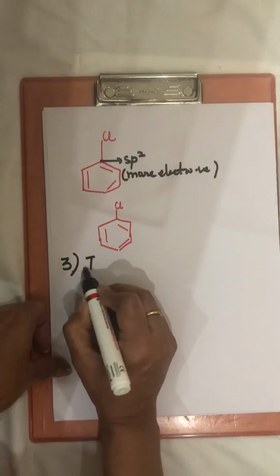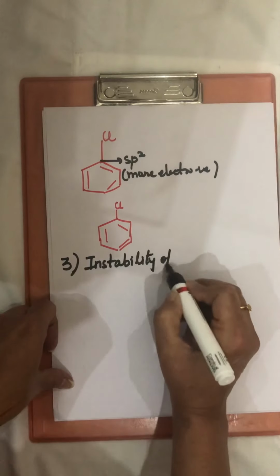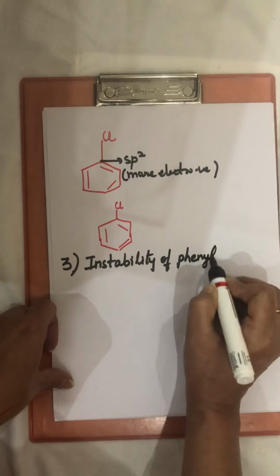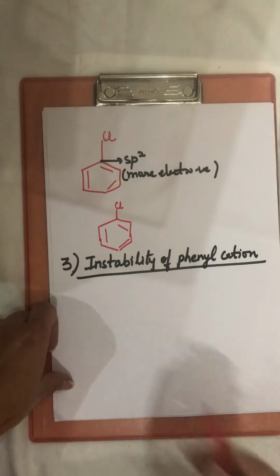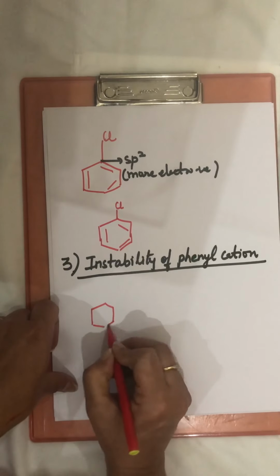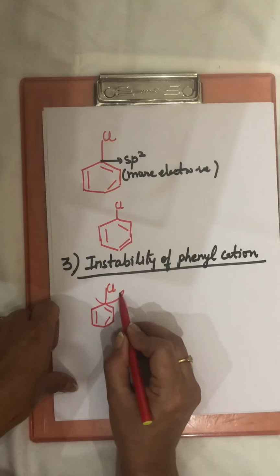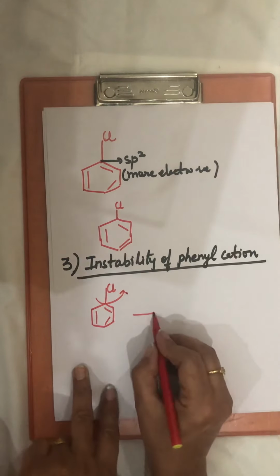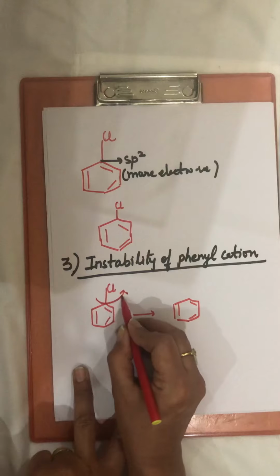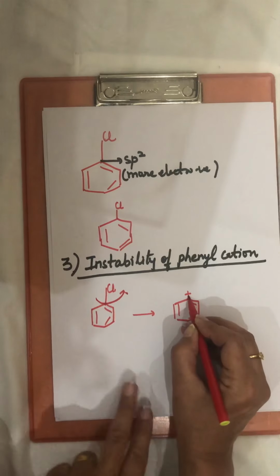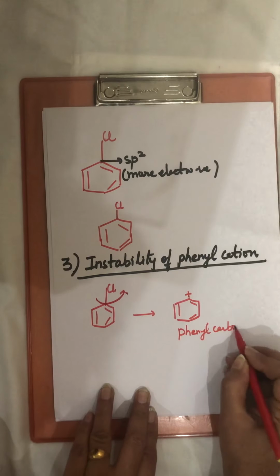And the third reason is instability of phenyl cation. Instability of phenyl cation. The phenyl cation formed. How this phenyl cation will form? Because of self-ionization. Itself, when it ionizes, then this Cl is coming out with the electron, so this carbon gets a positive charge. This becomes a phenyl carbocation.